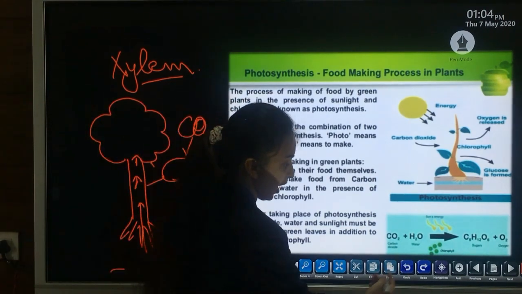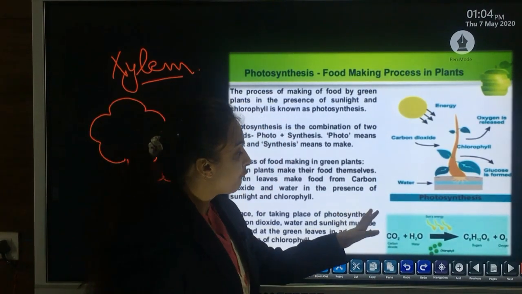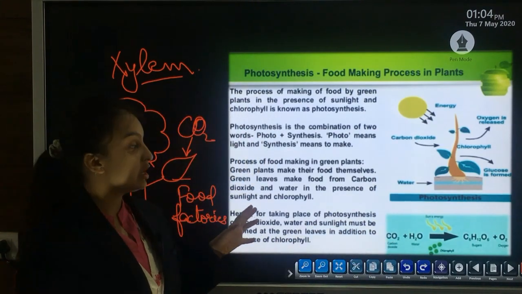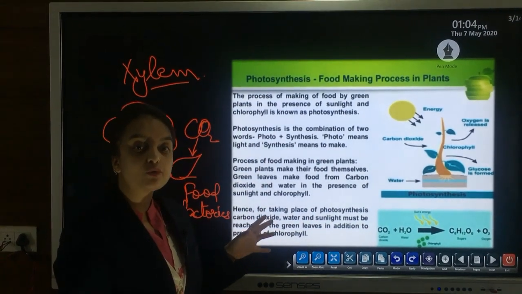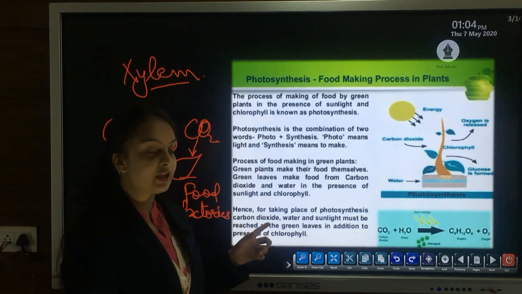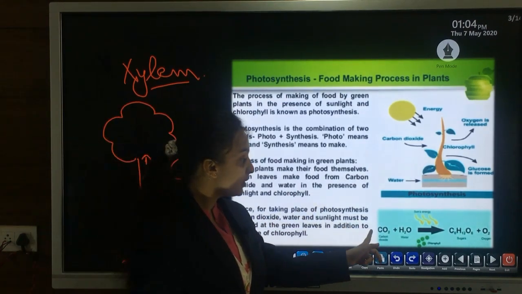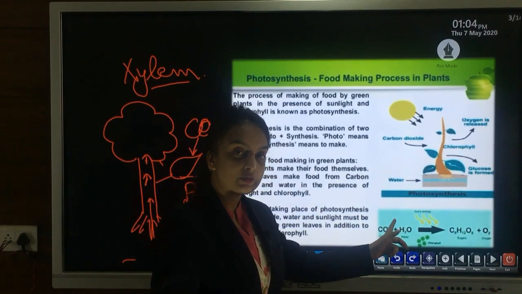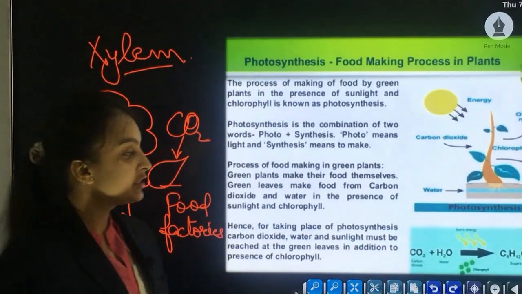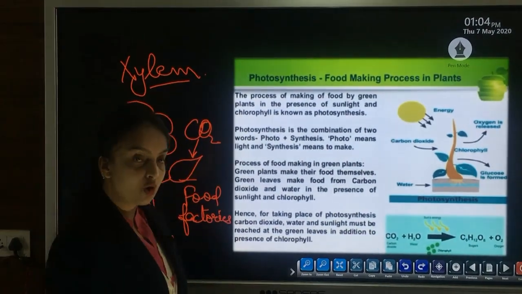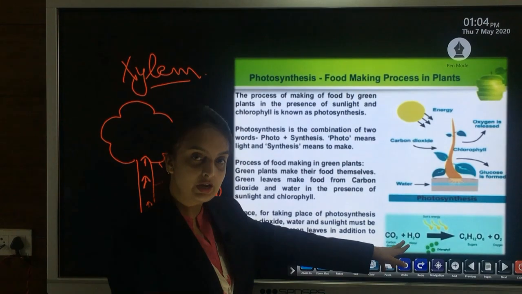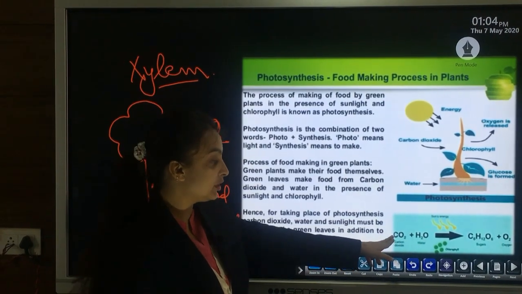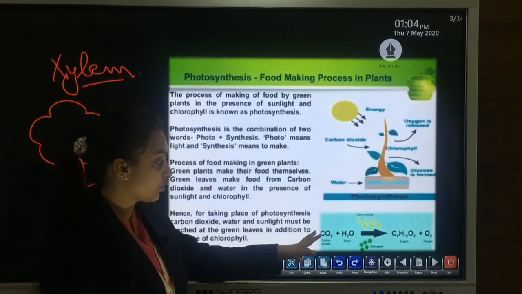As you can see in this reaction, photosynthesis is a process in which plants prepare their own food in the presence of sunlight and chlorophyll. Carbon dioxide and water are taken up by the plants. As you know, water is available from the soil and carbon dioxide is available from nature only.